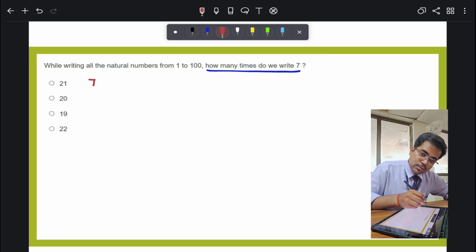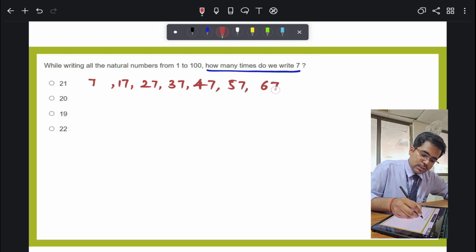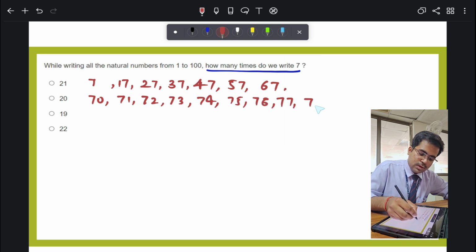This is 7, 17, 27, 37, 47, 57, 67. After that we have 70, 71, 72, 73, 74, 75, 76, 77, 78, 79.